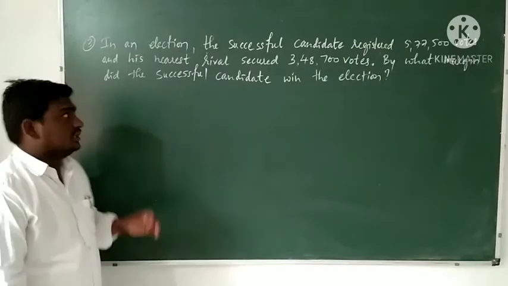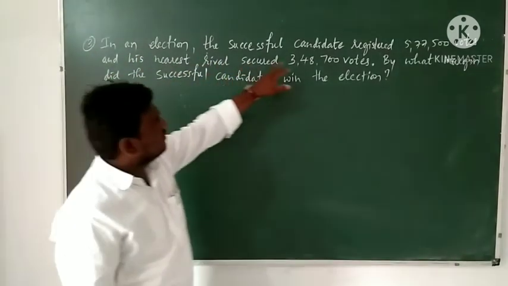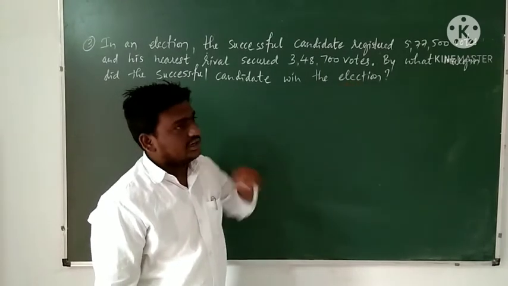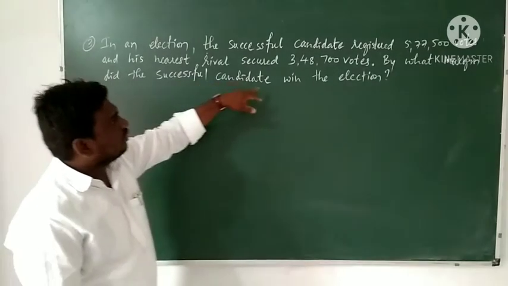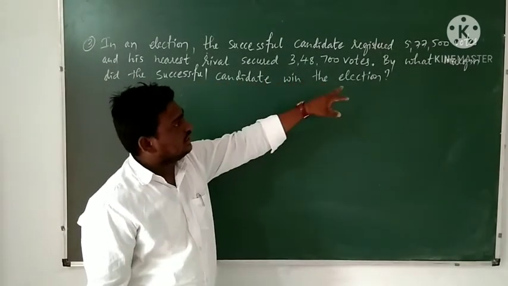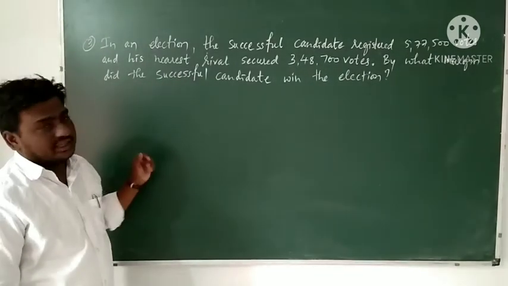Okay, next question, that is the third question. In an election, the successful candidate registered 5,77,500 votes and his nearest rival secured 3,48,700 votes. By what margin did the successful candidate win the election?